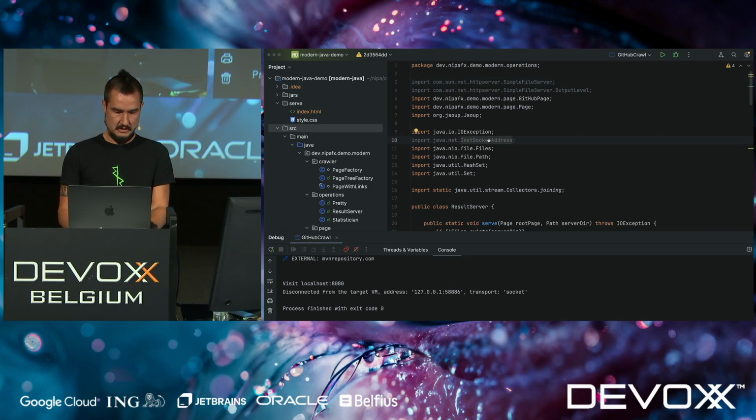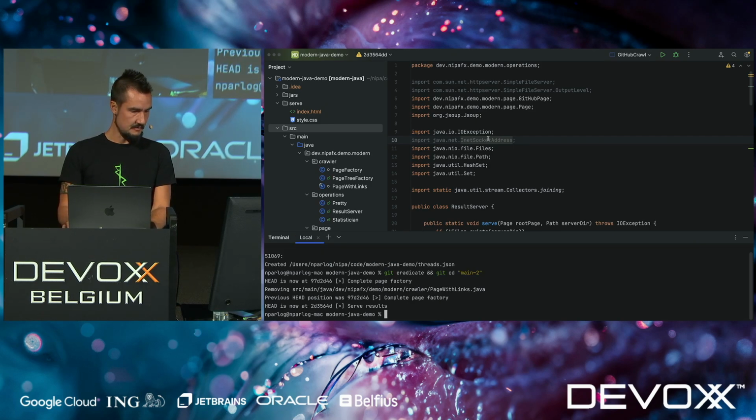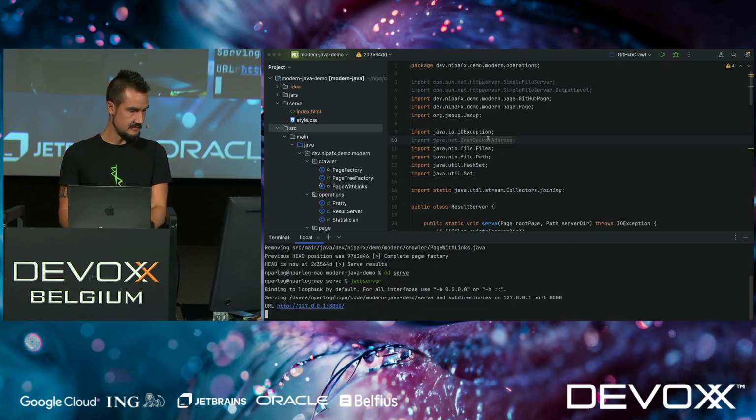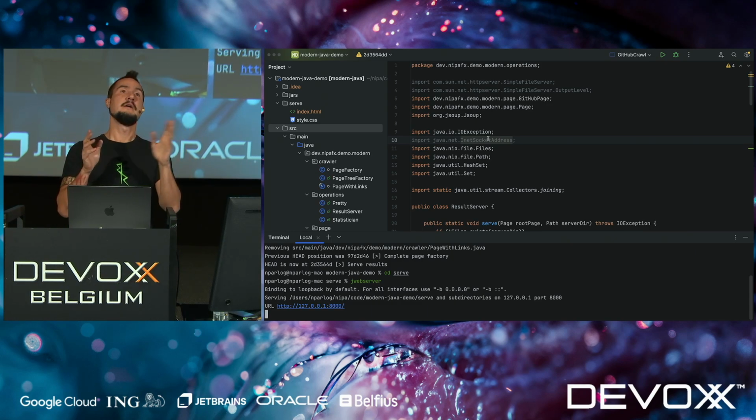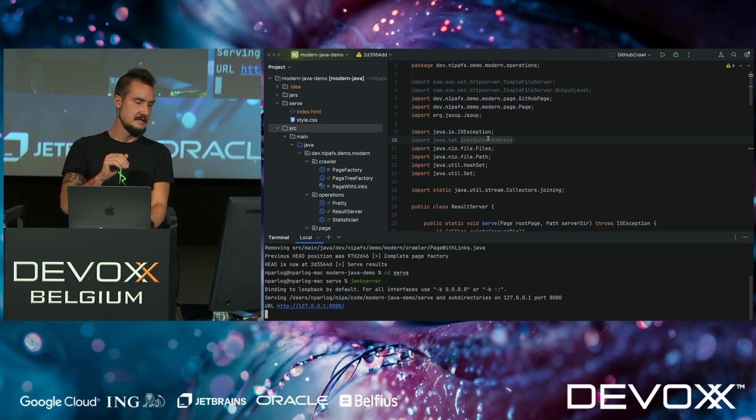And if we go, we can actually do that on terminal, I guess. There we go. If we go into Surf now and start the jwebserver, jwebserver is a new binary that is part of the JDK for a few releases now. It's just a very minor web server that does nothing but serve the files in a directory, and then we can see a little bit more in a second. But that's what it's there for.